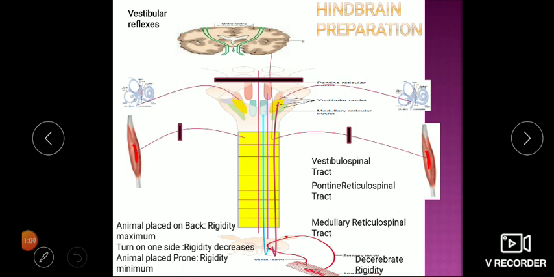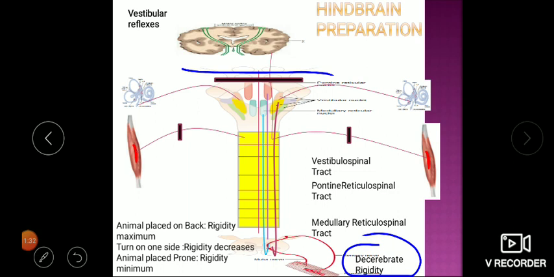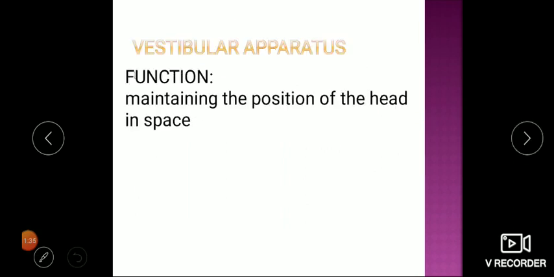So now in this experiment, by taking a section at this level, we are removing the influence coming from the cortex and basal ganglia, and because of that, it is typical of an upper motor neuron lesion. Rigidity, muscle hypertonia will be there. Now this tone will be modified with respect to body position. So this is called the tonic vestibular reflex. So the role of the vestibular apparatus is basically maintaining the position of the head in space.